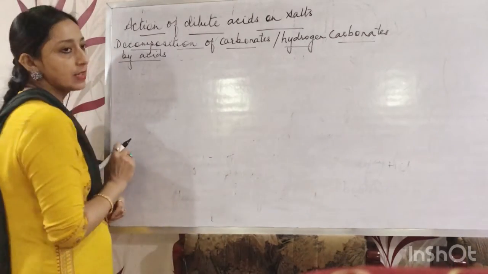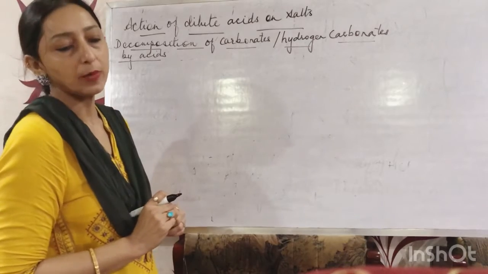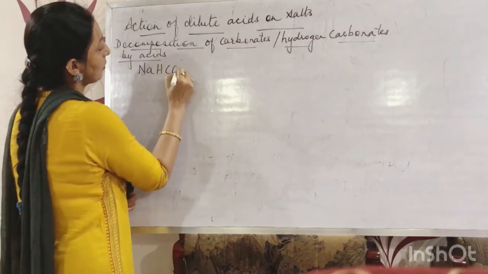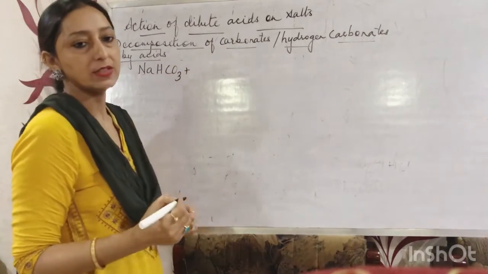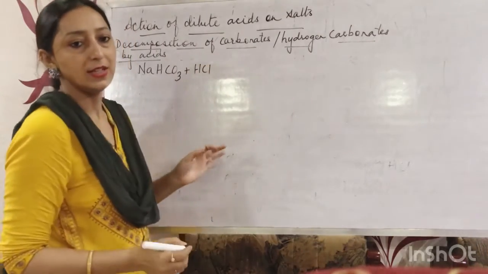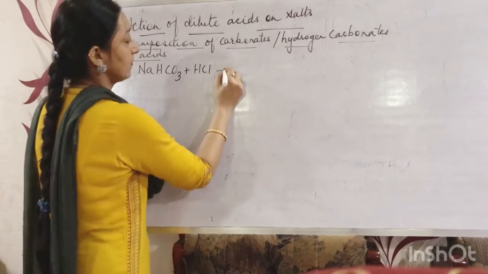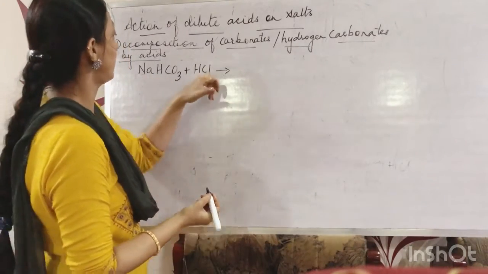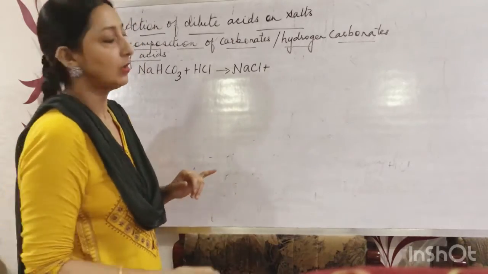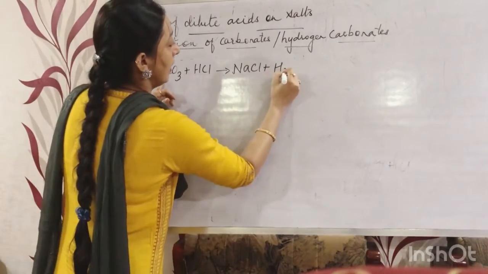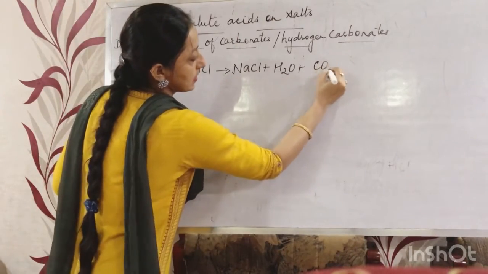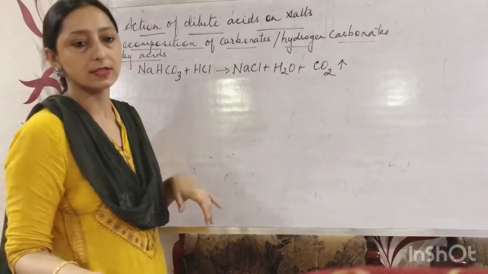We can take the case of sodium bicarbonate, NaHCO3. When it reacts with an acid, HCl, it will give the salt NaCl along with water, and the gas liberated is carbon dioxide.